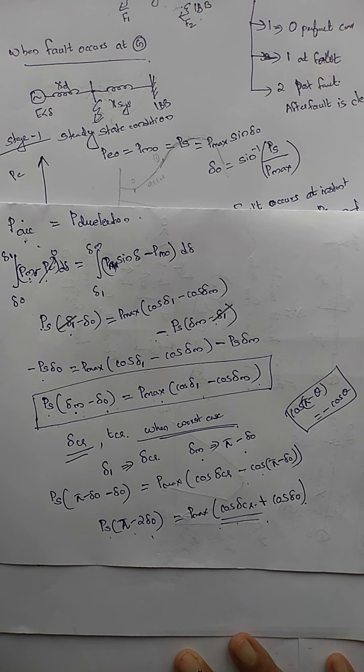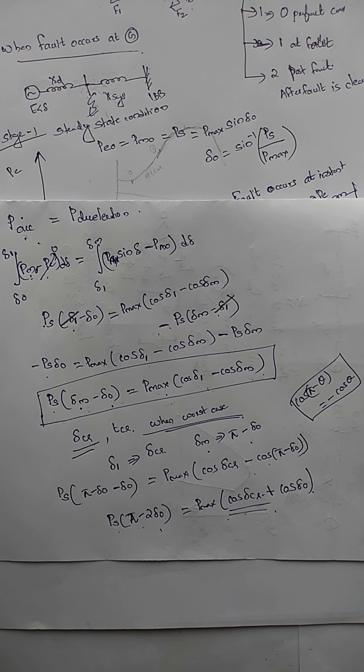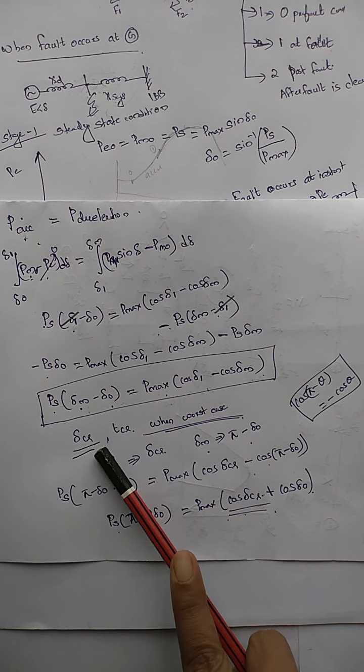Sorry for the disturbance. So we were discussing the critical clearing angle, isn't it? So the critical clearing angle is the maximum allowable angle between the occurrence of the fault and clearance of the fault. Okay, so that is delta CR, which is the worst case.